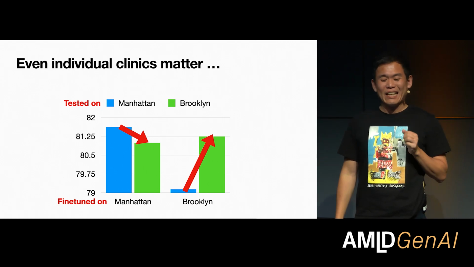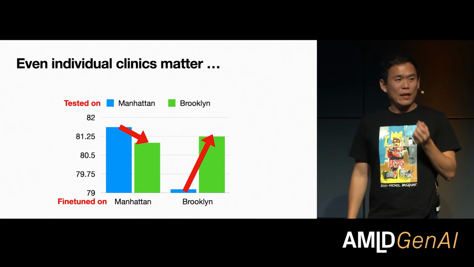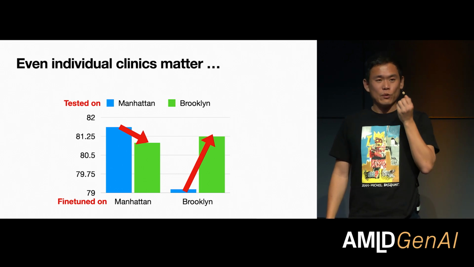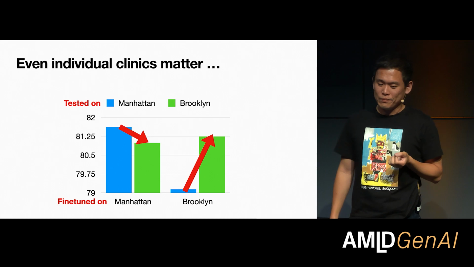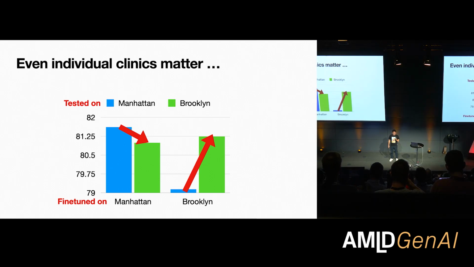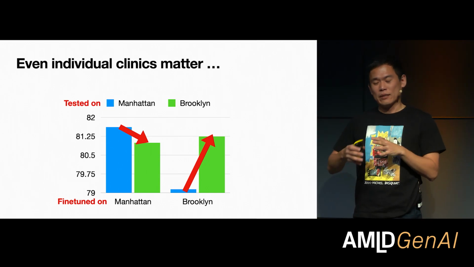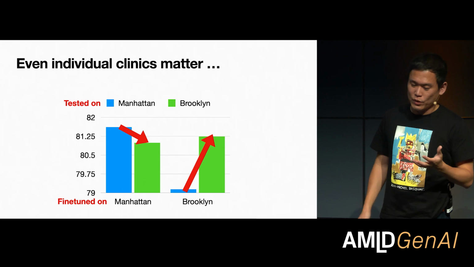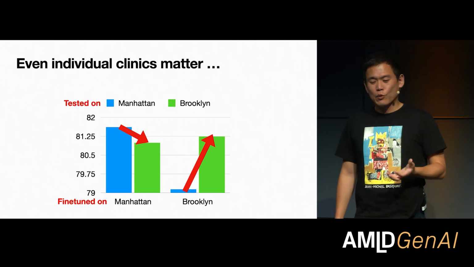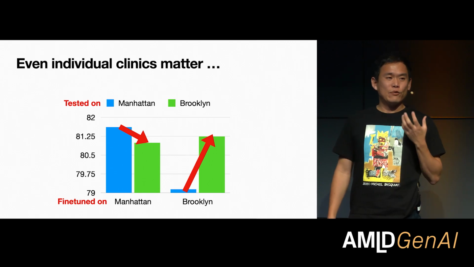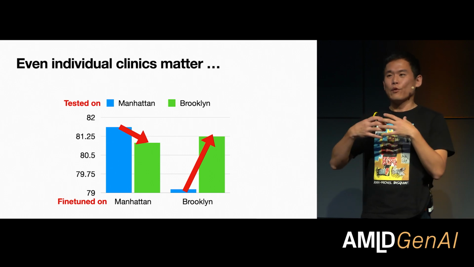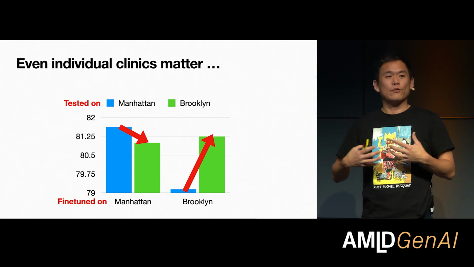And what we see is that it does matter that we reuse the labeled data from the right clinic that we're going to deploy in. The diversity within New York City really helped. So this also has another side to it: yes, it's really important to think about real-world problems, and when you test, you have to ensure that you are testing to reflect the diversity of the real world.